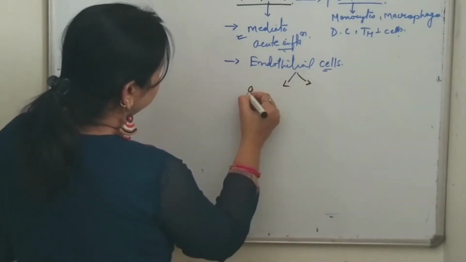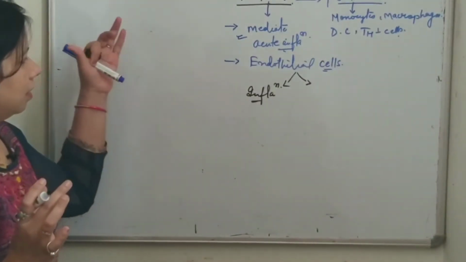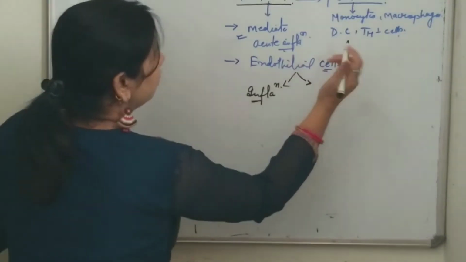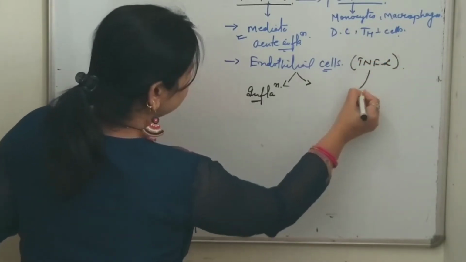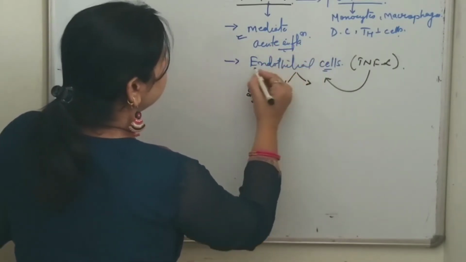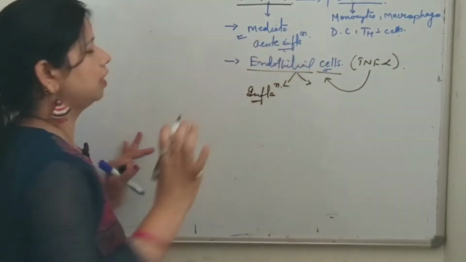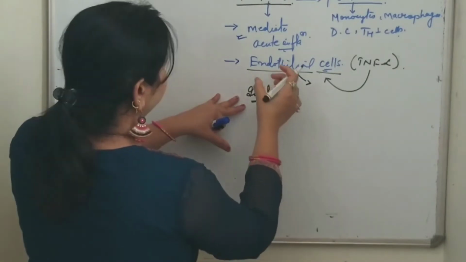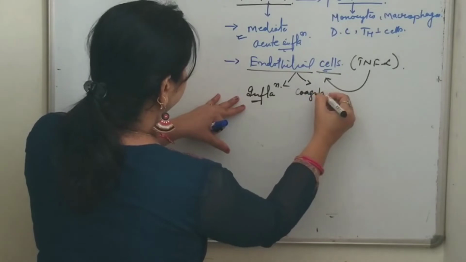There are two functions mediated by the stimulated endothelial cells, and this cytokine mediates the stimulation of endothelial cells. Tumor necrosis factor alpha stimulates the endothelial cells, and after that the endothelial cells stimulate the inflammation and coagulation pathway.